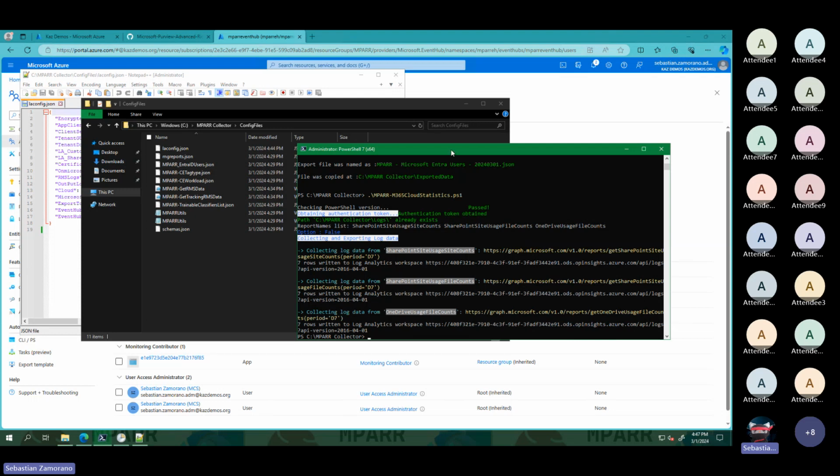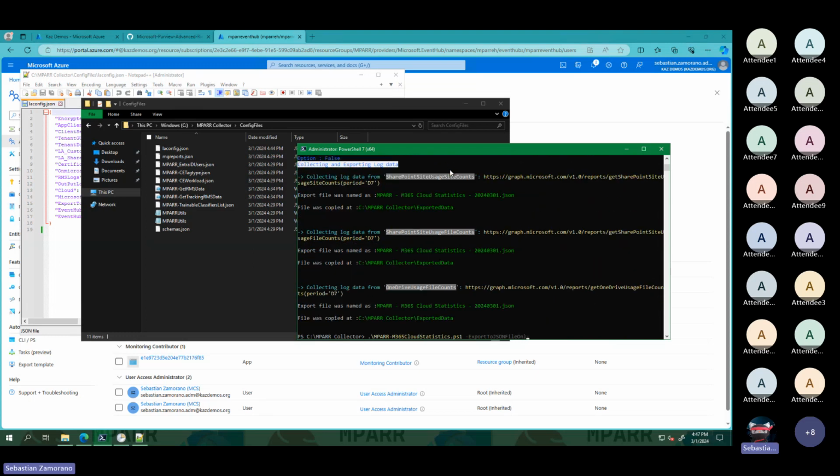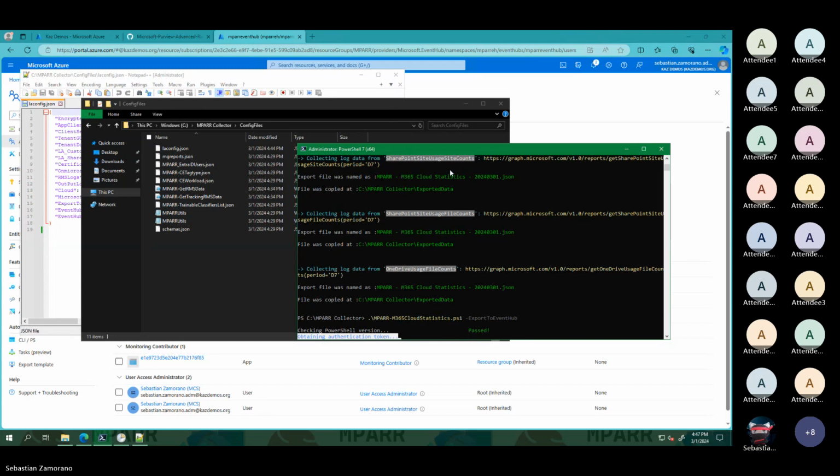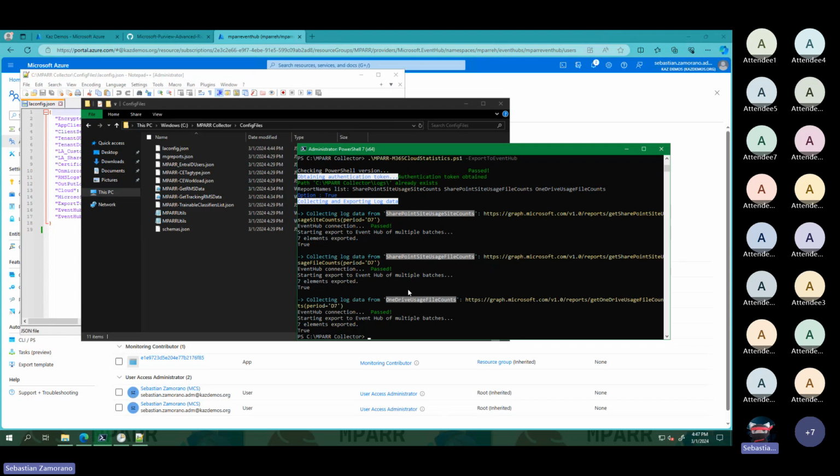And again, this same information, if you want, you can export to a JSON file, or you can send to Event Hub. Let me show you. And the information is sent to Event Hub.